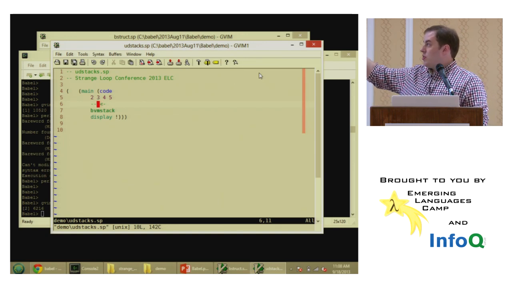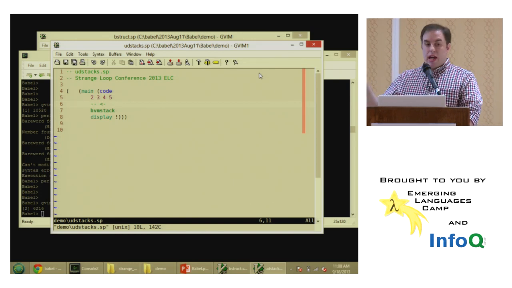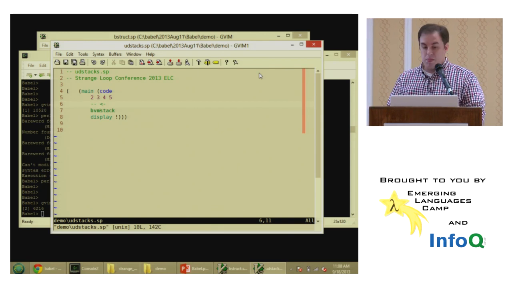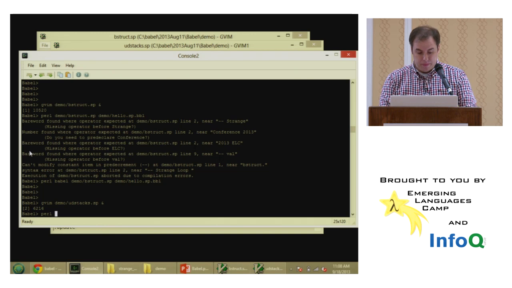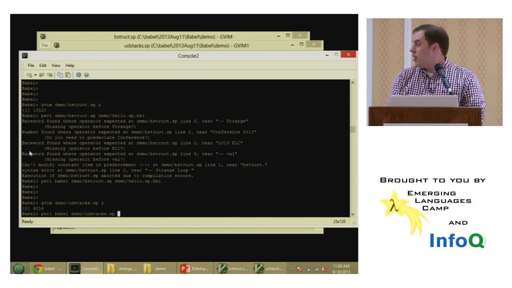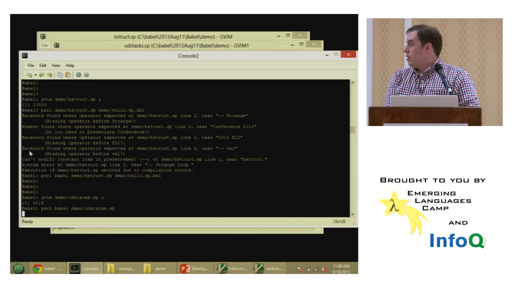So we have 2, 3, 4, and 5, just 4 operating values. We're going to push these onto the stack. Then we're going to put the stack pointer itself on the stack, and we're going to display what the stack looks like. So demo/ud stacks.sp. All right. So we're going to run this, and hopefully we see something like what we expect to